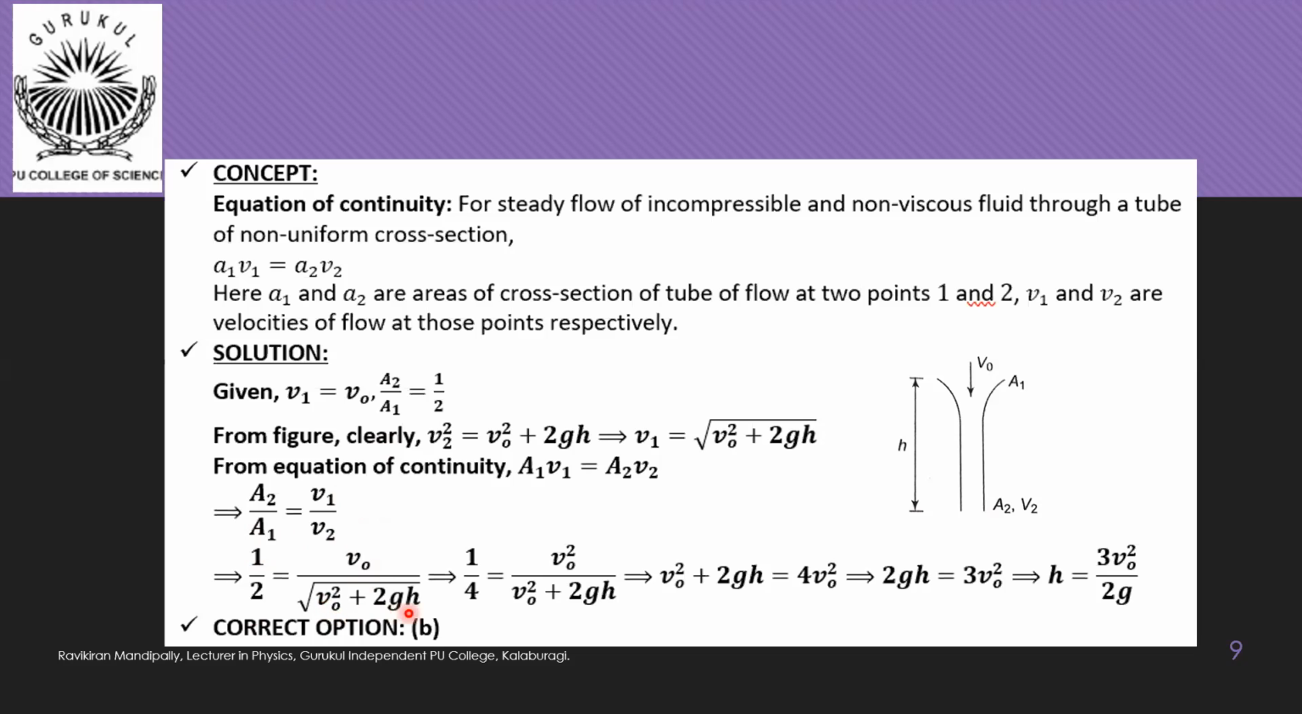Now, squaring on both sides, we get 1 by 4 is equal to V0 square divided by V0 square plus 2gh. Now, cross multiply, then we'll get V0 square plus 2gh is equal to 4 V0 square. Then taking V0 square to this side, we get 2gh is equal to 3 V0 square. Then we wanted h, so h is equal to 3 V0 square by 2g. So the correct option is option B.